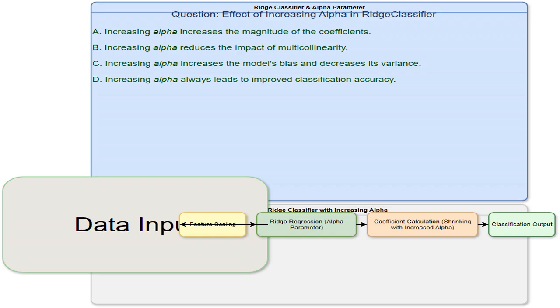Before feeding data into the RidgeClassifier, it's often essential to scale features. This ensures that features with larger values don't disproportionately influence the model. While not directly related to ALPHA, it's a crucial pre-processing step to ensure fair comparison.